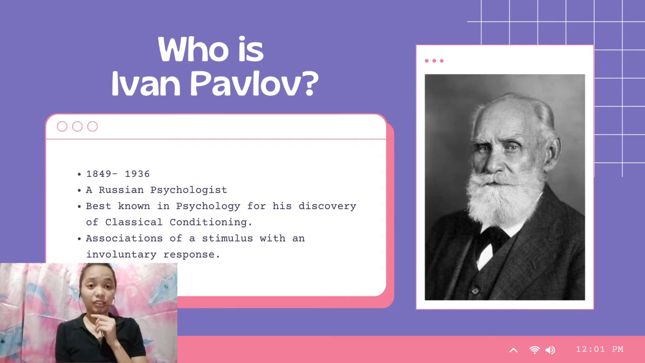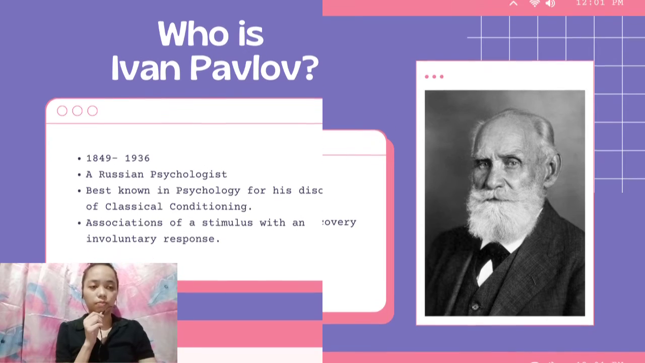Hi, I am Jonah P. Castro. I'm 19 years old and I am the second reporter, and I'm going to introduce to you Ivan Pavlov. He was born in 1849 and died in 1936. A Russian psychologist, best known in psychology for his discovery of classical conditioning, associations of stimulus with an involuntary response.